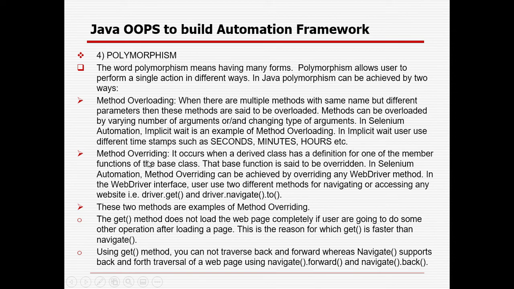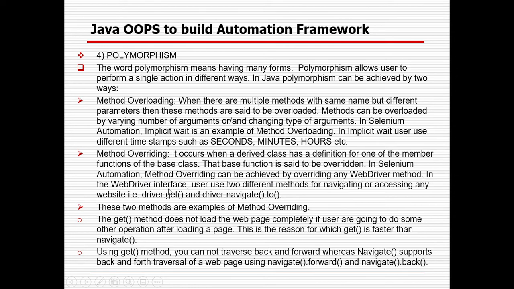Method overriding. In case you have the same method in both the base class and your child class, then your base class method will be overridden. It occurs when a derived class has a definition for one of the member functions of the base class. The base function is said to be overridden. In Selenium automation, method overriding can be achieved by overriding any WebDriver method.